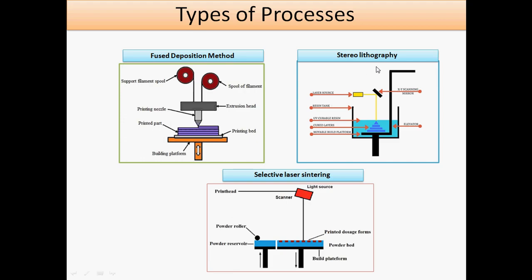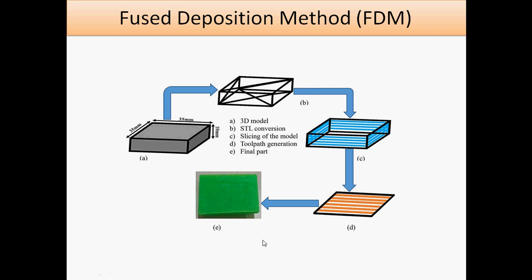Then next we have stereolithography. Here there is a container with liquid resin, and the laser source comes under this, and then after the X scanning mirror it is reflected, and then the object is formed. So this is about the liquid resin, and the fused deposition method is the solid form of material. Then selective laser sintering: here powder material is there, and the roller rolls after completion of laser scanning, and then we can complete the component. So this is about the build-up area we can develop in these processes.